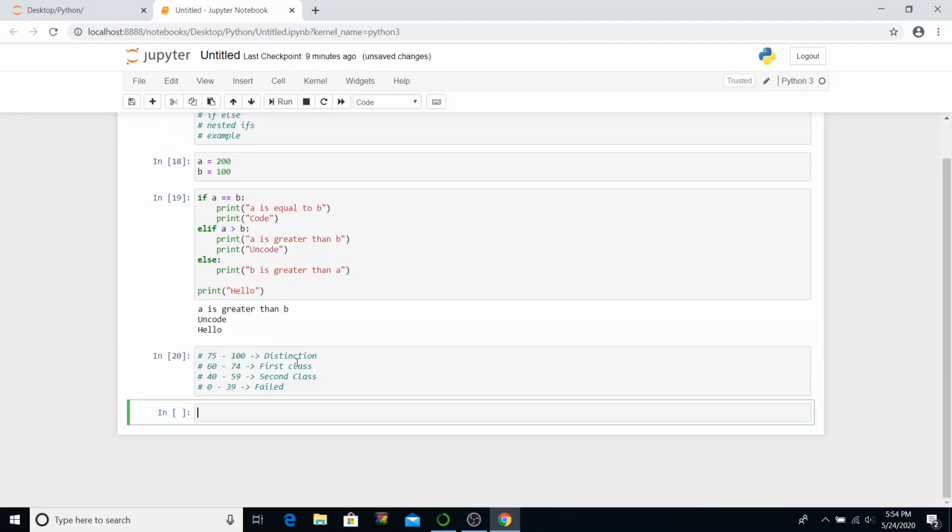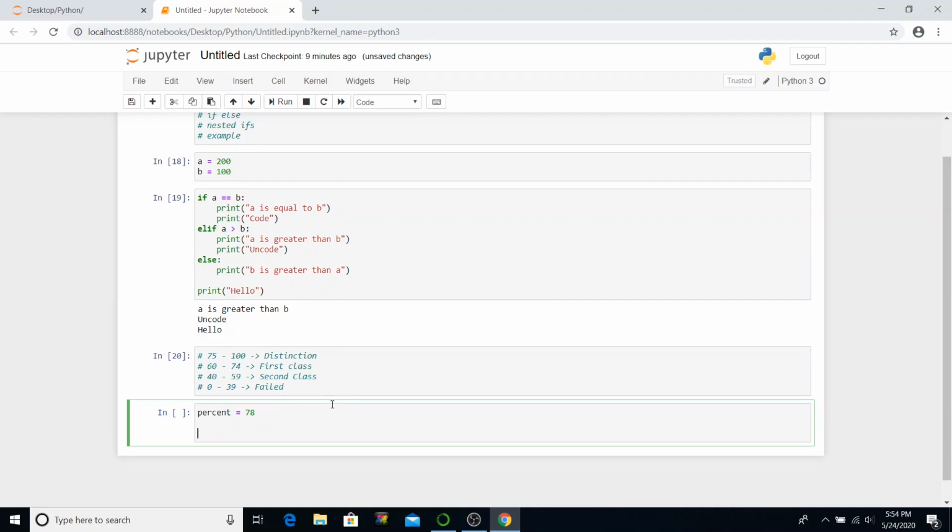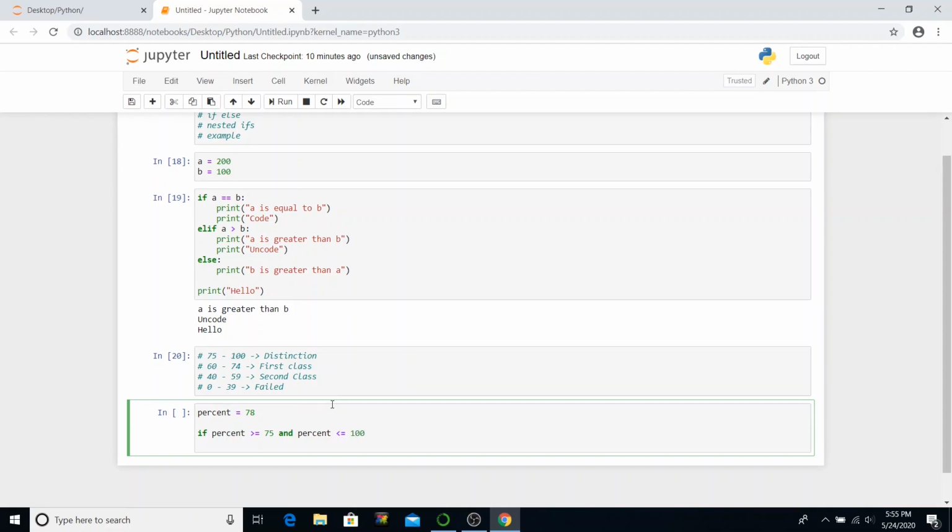So we'll start by declaring a variable percent and assign it a value, 78 for example, and then begin with our if statements. So if percent is greater than or equal to 75 and percent is less than or equal to 100, colon, print distinction.